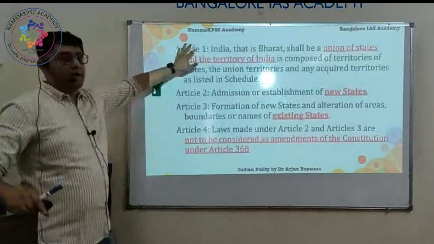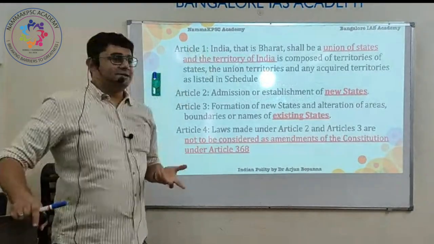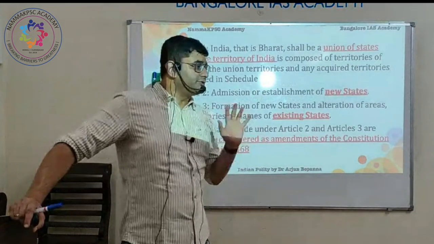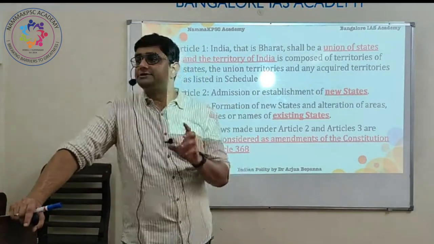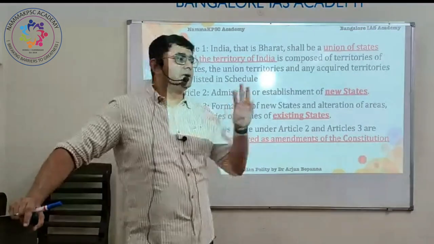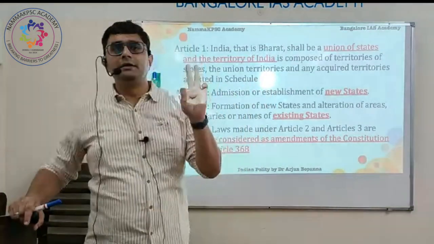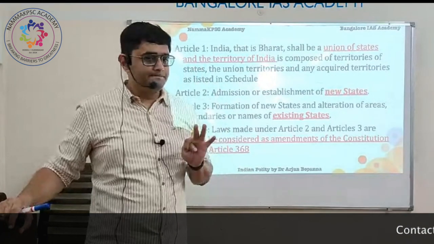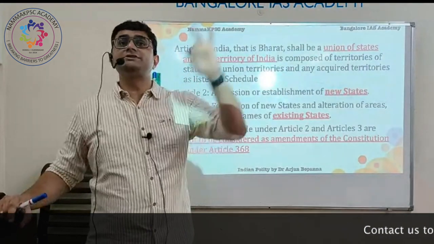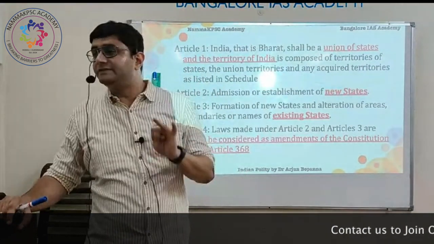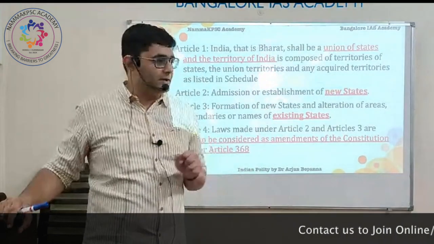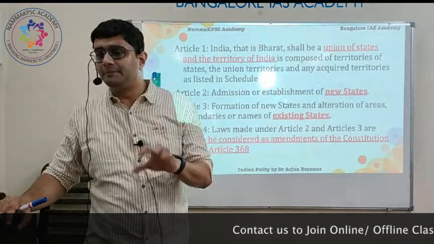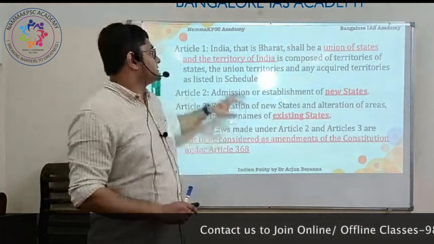Article 1 tells what is the name of our country and what constitutes the union and what constitutes the territory. Please remember three things. One, it tells us what is the name of our country. Second, what constitutes our country. When we say Union of India, what does that mean? And when we say territory of India, what does that mean? Let us see what it says.